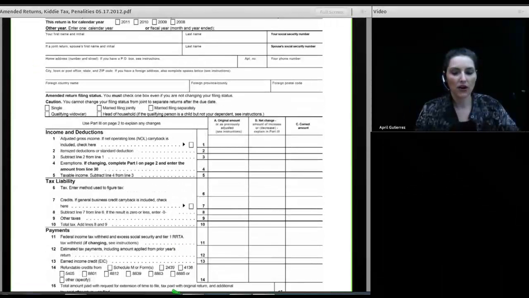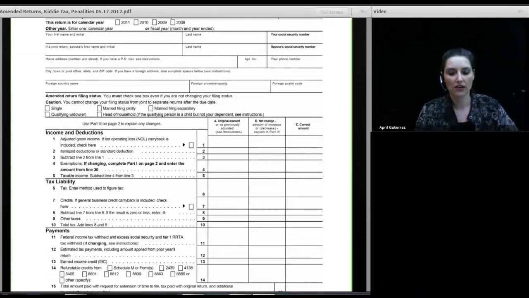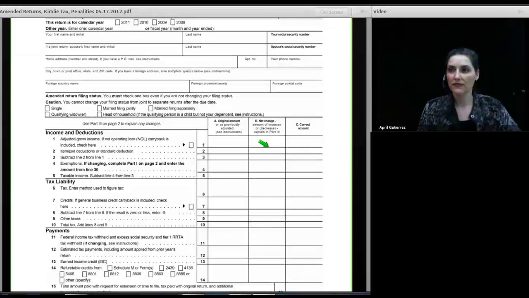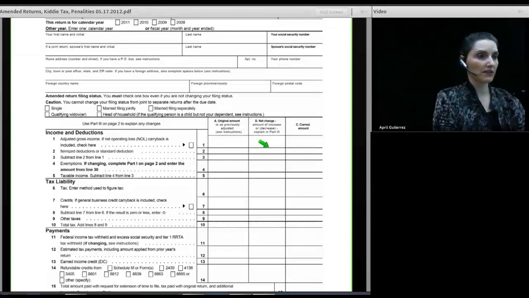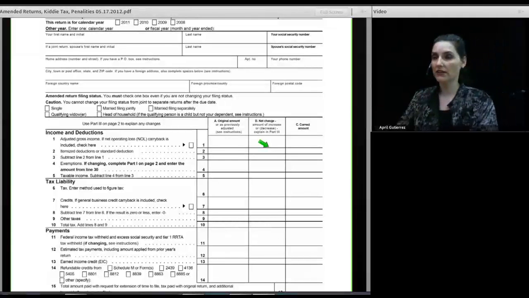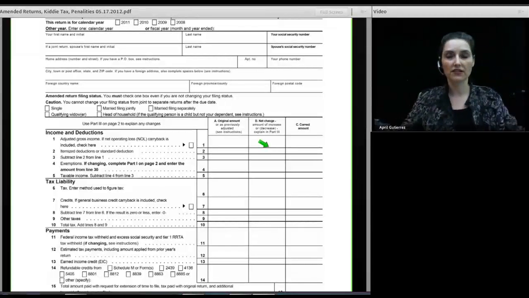Then I go through and do all of those same entries for the current year revised return. So the one that I'm revising, what are the numbers on the new return? And I enter those in column C. And then I look at the difference between column A and column C, and I enter that difference in the middle column. Now, in order to fill out this form, you obviously have to have the original return prepared and sitting next to you, and you have to have the amended return all prepared and sitting next to you. You can't fill out 1040-X until both those things are done.